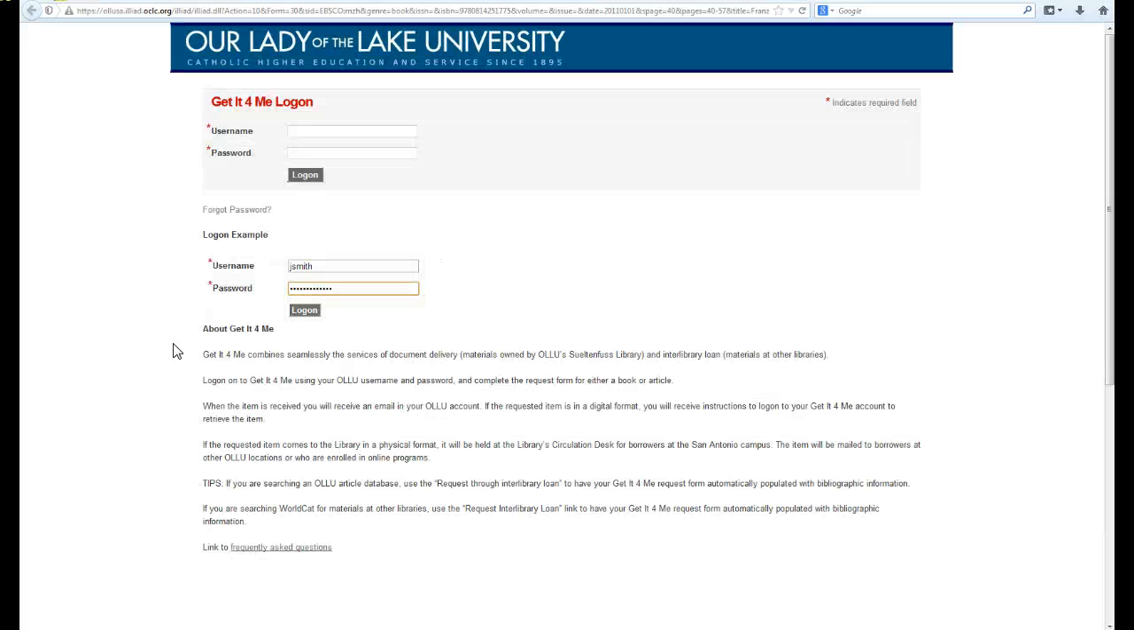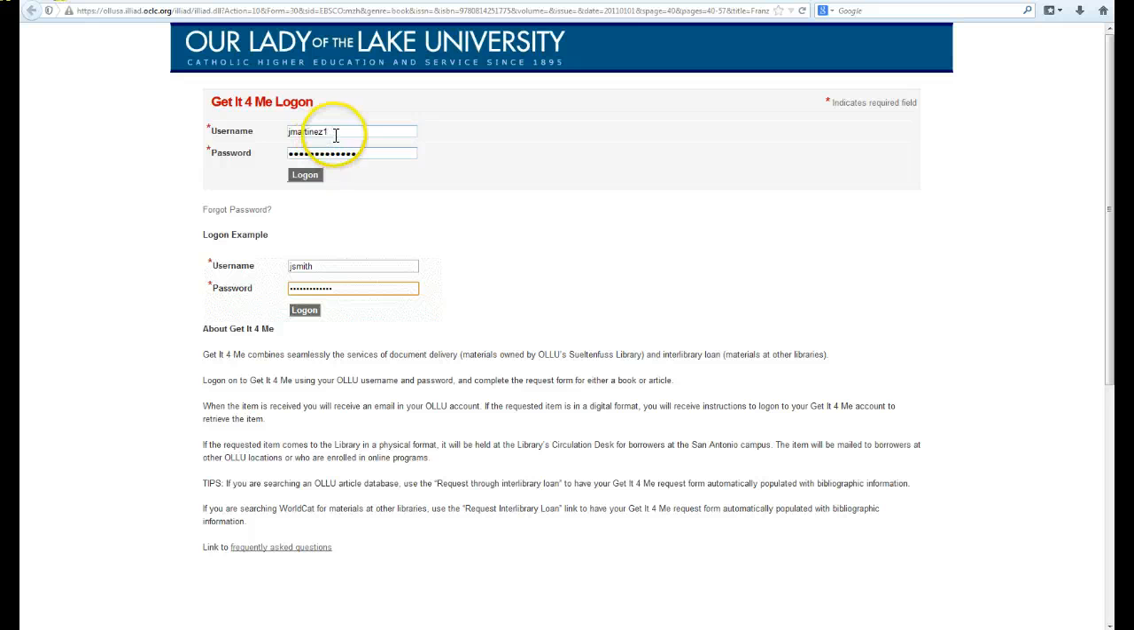I can do it through what's called interlibrary loan, or we also call it, in the vernacular, get it for me. We thought that renaming it get it for me, as opposed to interlibrary loan, might be a little bit easier to understand. We're trying to get into that habit in the library: if we're going to put a label on something, let's put a label that makes sense to the regular researcher and not just librarians working in the library. So I select this link, get it for me.